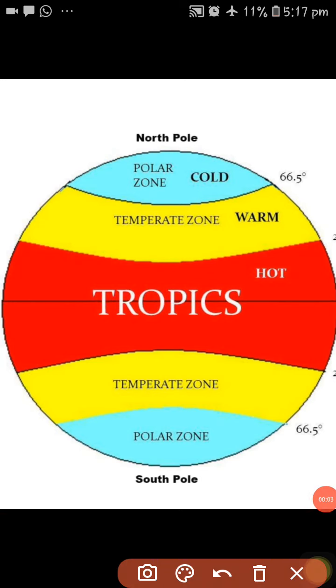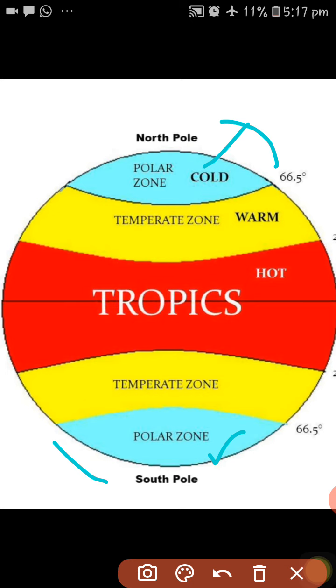And the next one, the polar region. 66 and a half degrees south is called the Antarctic Circle and 66 and a half degrees north is called the Arctic Circle. The polar zone lies between 66 and a half degrees south to 90 degrees south, and 66 and a half degrees north to the 90 degree North Pole. This zone is named the polar zone or frigid zone.